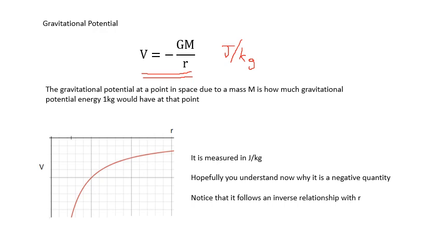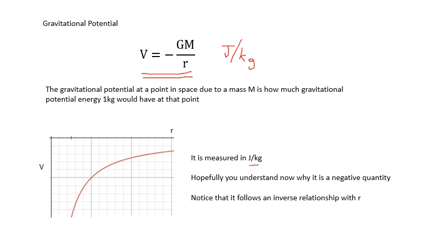The gravitational potential at a point in space, due to the Earth being there, where big M is the mass of the Earth because it is creating the well, is how much gravitational potential energy 1 kilogram would have at that point. So it's negative, measured in joules per kilogram. Hopefully you understand why it is a negative quantity.